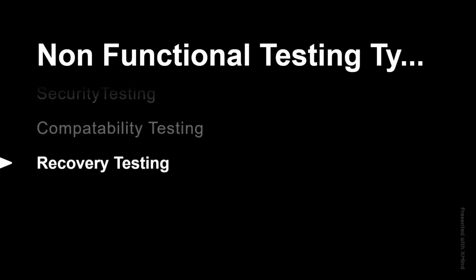So this compatibility testing includes device compatibility testing, operating system compatibility testing, and browser compatibility testing, which we discussed just now. So what is our next testing here? Recovery testing.